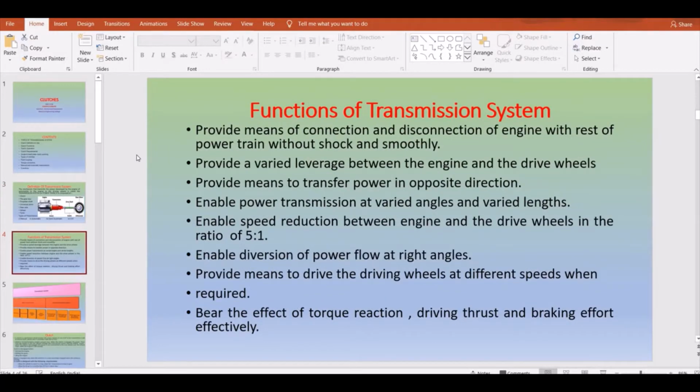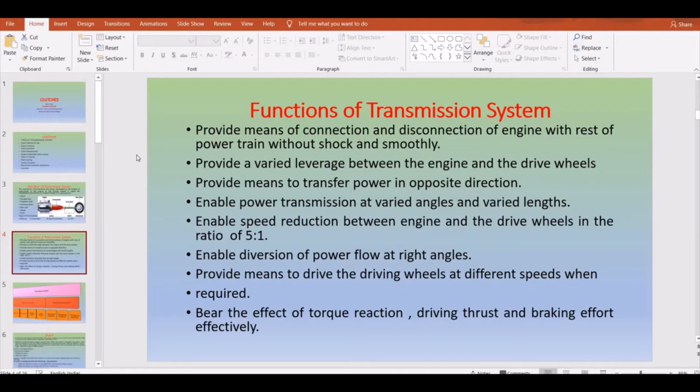If you are trying to list what the functions of transmission are, basically it provides a connection and disconnection of your engine from the rest of your powertrain without any shock, and smooth power transmission. That is a major function of your transmission system. This engagement and disengagement, or connection and disconnection, is usually done with the help of a clutch. And next, it provides a varied leverage between your engine and drive wheels. That leverage is usually done with the help of your gearboxes. It provides a means of transferring power in the opposite direction.